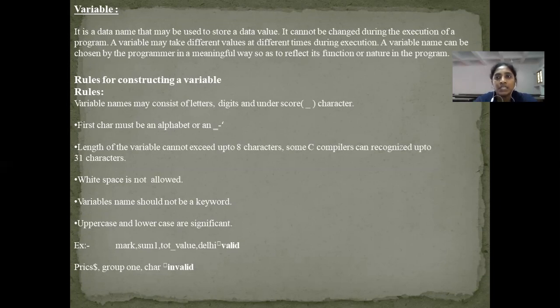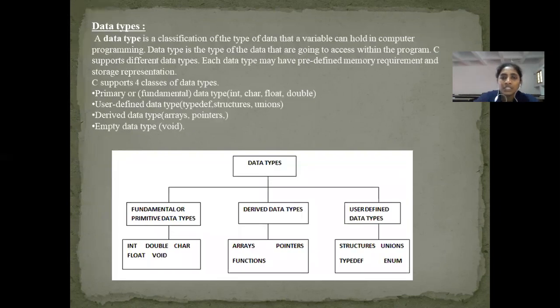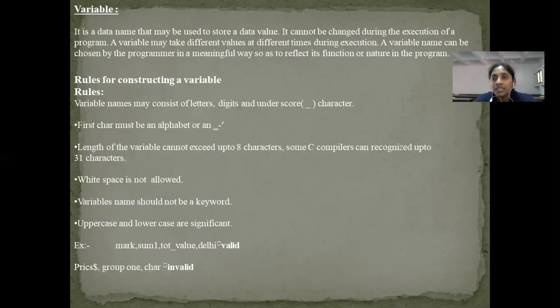A variable is a data name which is used to store a data value. As the name specifies, variable means something which varies throughout the execution of the program. It cannot be changed during the execution of a program. Here, a variable may take different values at different times during execution. What a variable actually tells the compiler is what the name of the variable is, and it also tells which type of data that variable holds.